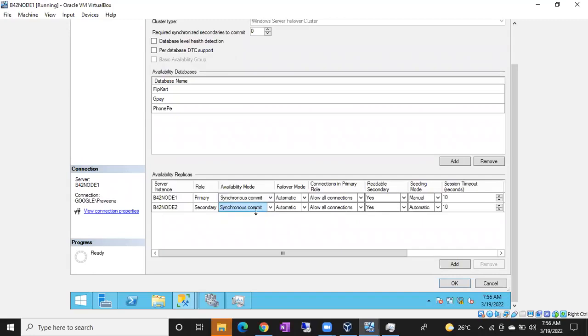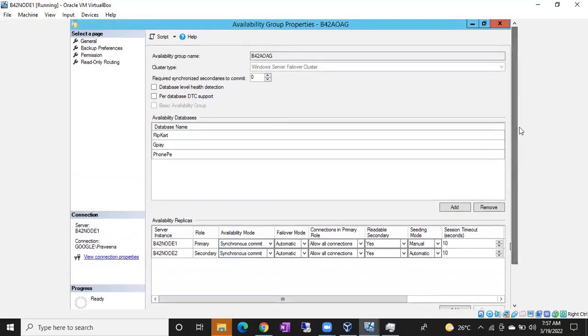Okay, like mirroring. In mirroring, we can change from synchronous to asynchronous, right? Easily. In the same way, in Always On also, we can change the existing group from synchronous to asynchronous, asynchronous to synchronous. Okay, so this is our readable secondary and also seeding, automatic or manual seeding, which option you want to go. Okay, so like this you can see, guys. Okay, all these things you can see.